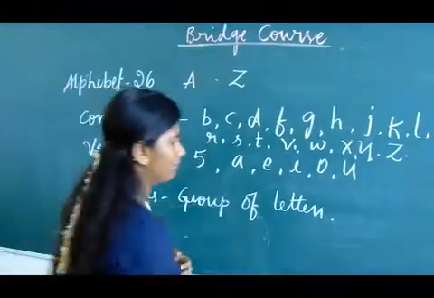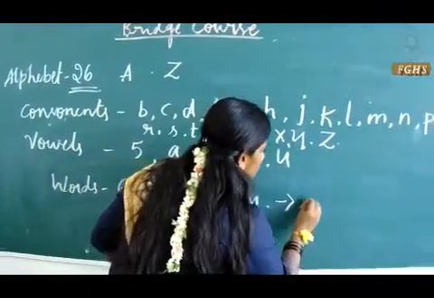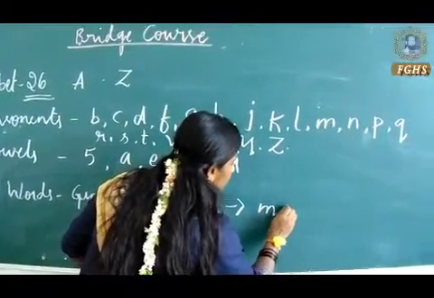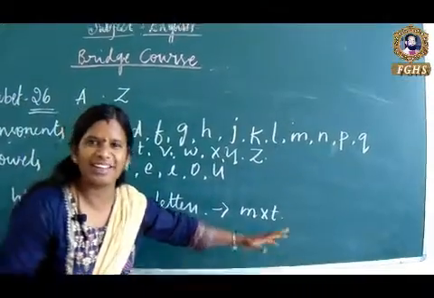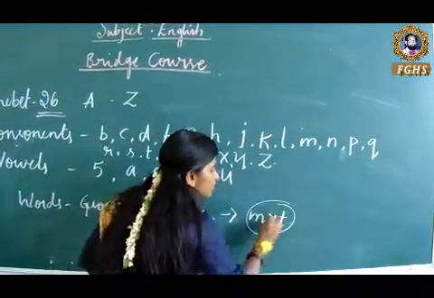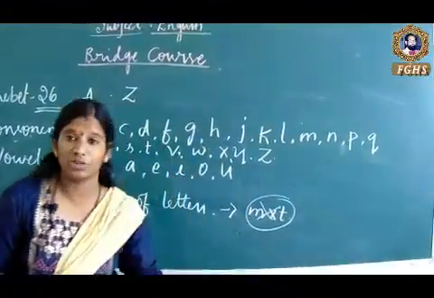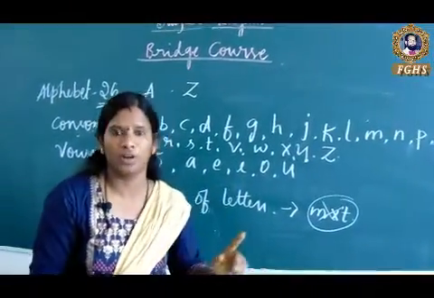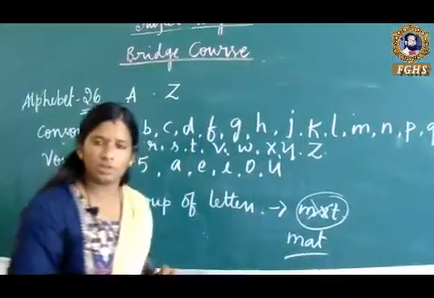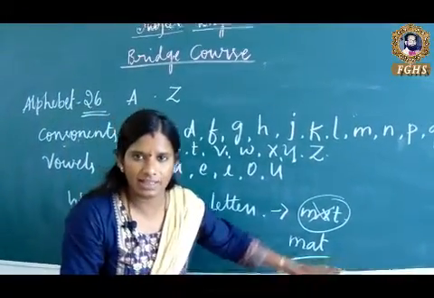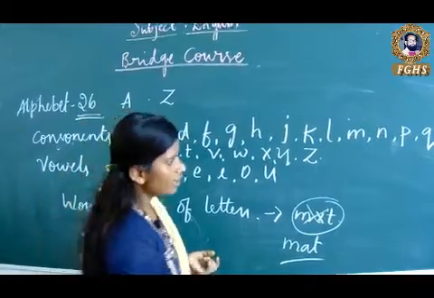For example, this is also a group of letters, but there is no meaning to it, so it is wrong. Example, mat. There is a meaning to this word.